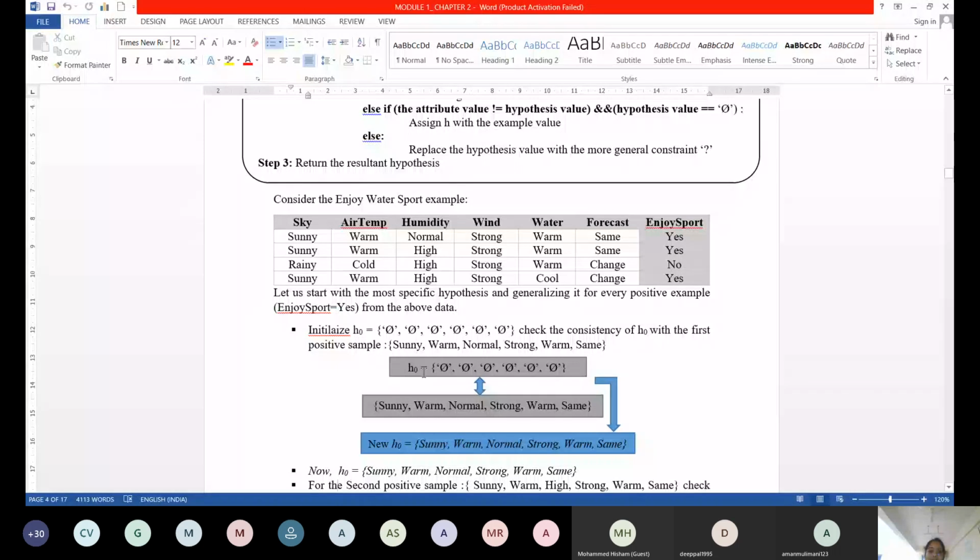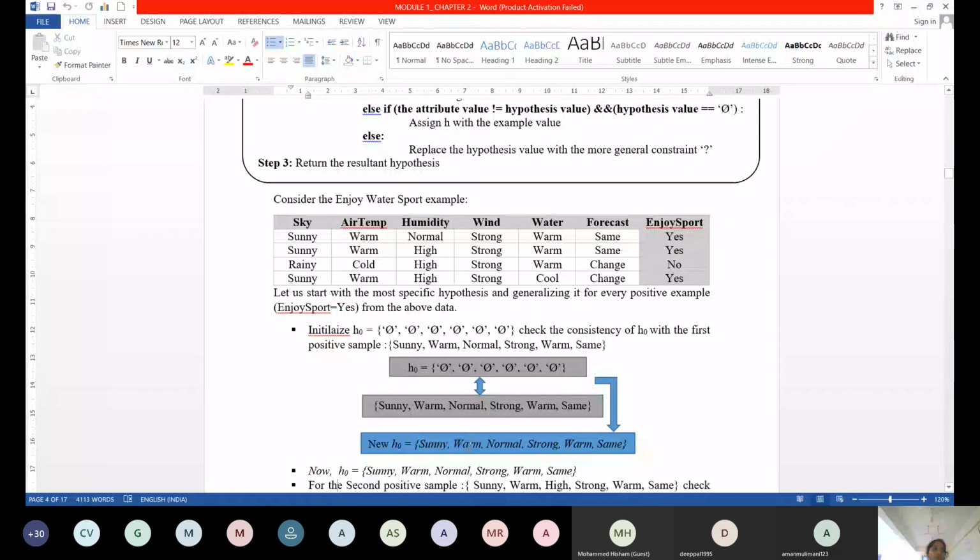Priority is more with the data. Now my hypothesis changes. You see, the initial hypothesis is the most specific hypothesis. Now the hypothesis has changed according to my data set. So here it was most specific, and here now it is specific. Now your resultant hypothesis is this.